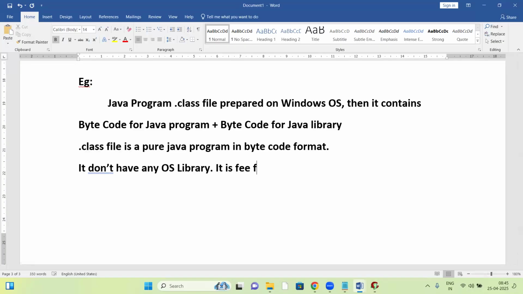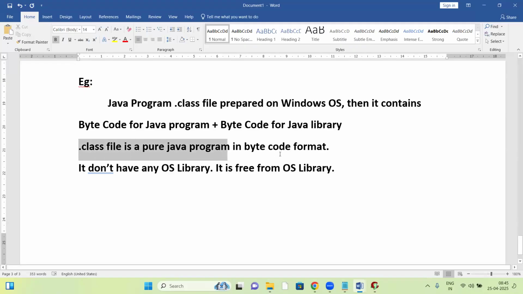It is free from OS library. Okay, right? So a .class file is a pure Java program in bytecode format. In bytecode format, it doesn't have any OS library. Yes, it is free from OS library. So a .class file doesn't have any OS library.